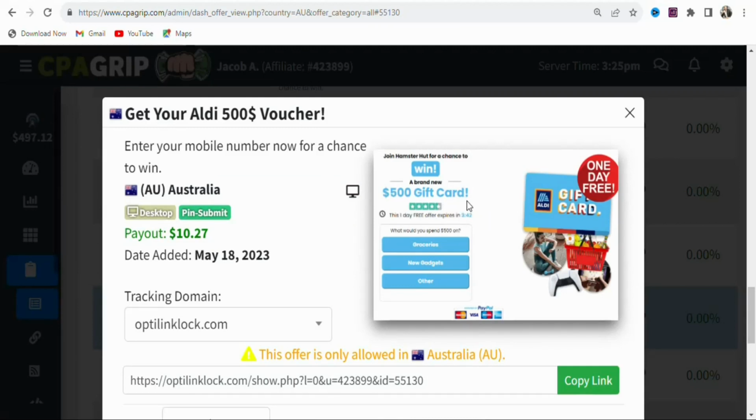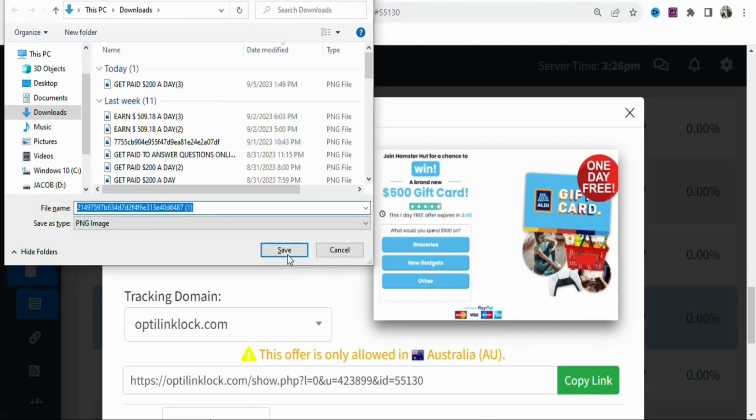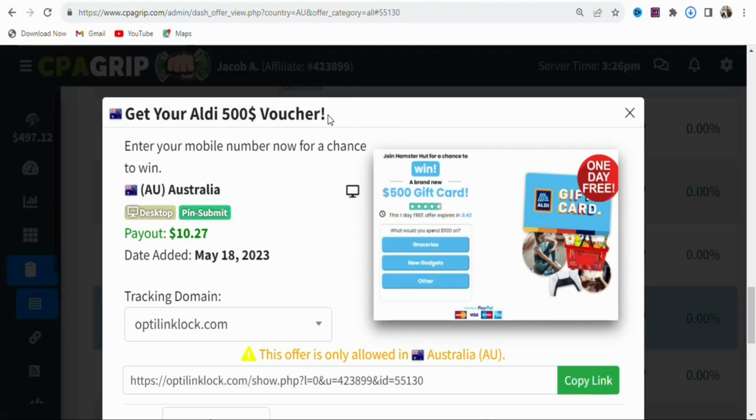Once you place your pointer on it, right click. Once you right click, you are going to select save images. Once you click on save images, you are going to click right here, save. Once you save the image, the next step is that you are going to copy the title of the offers.